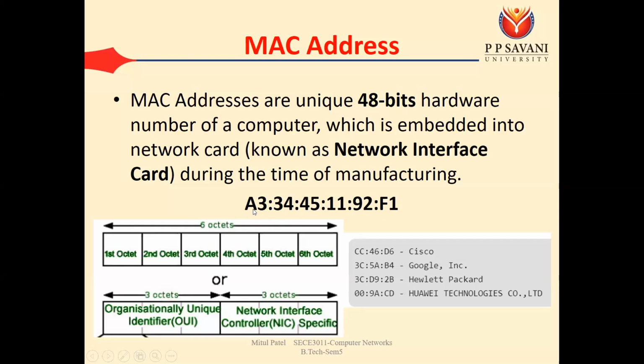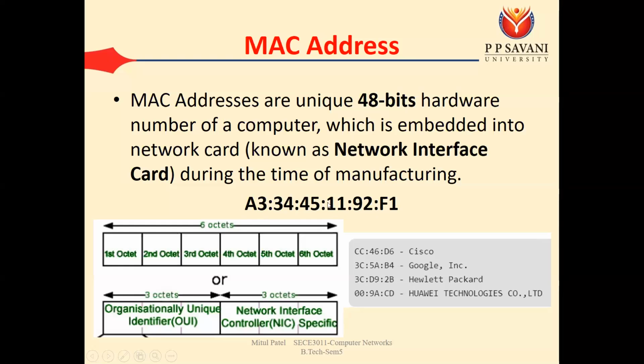In one group we have 2 hexadecimal numbers, and to represent one hexadecimal number we require 4 bits. To represent one hexadecimal number we require 4 bits. So 4 bits for A and 4 bits for 3, so we have 8 bits in the one group. Same way, 4 bits for 3 and 4 bits for 4, so that is 8 bits in the second group. Same way in the third group we have 8 bits, the fourth group 8 bits, the fifth group 8 bits, and the sixth group 8 bits. So 8 times 6, we have a total of 48 bits.